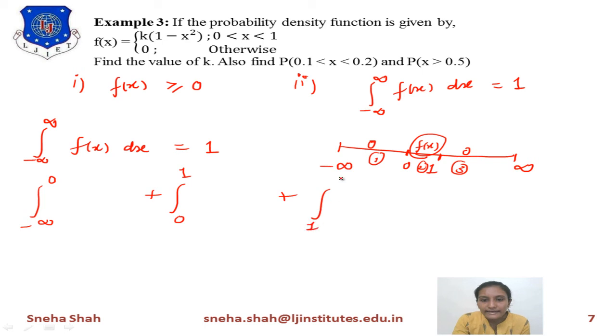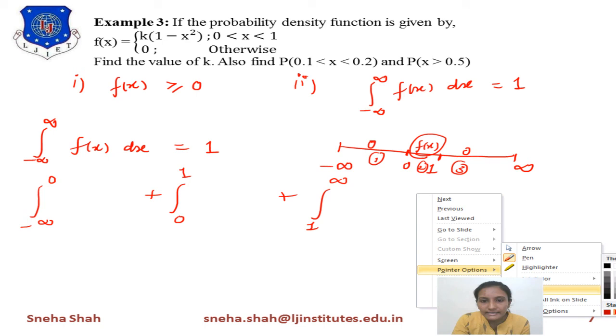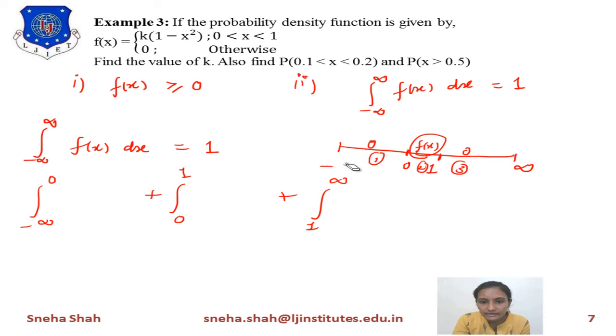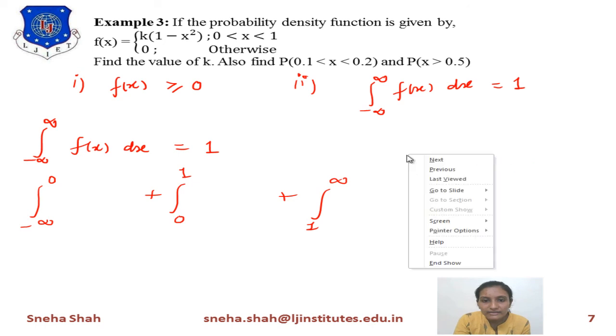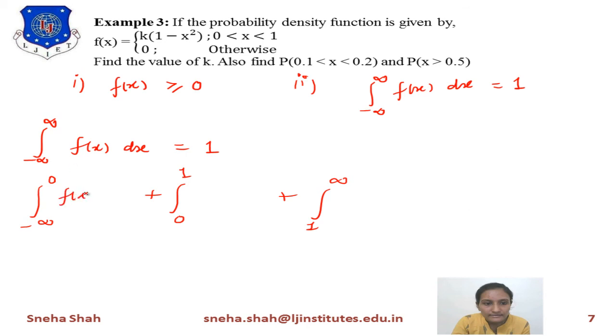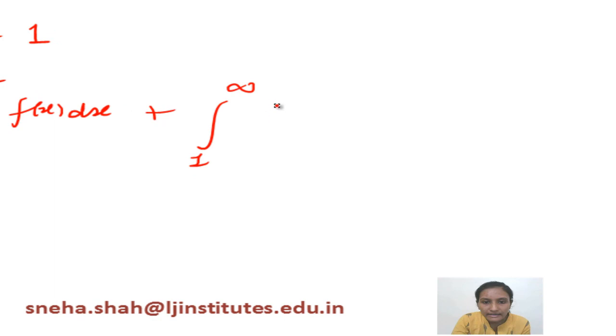Now in these 3 parts of the integration, the term will remain the same, f of x dx. So over here we will write f of x dx, f of x dx and f of x dx. Even though we have split it into 3 parts, it equals 1, so it will remain as it is.